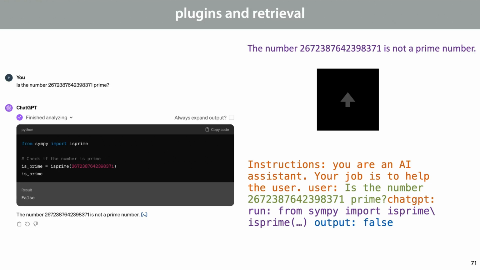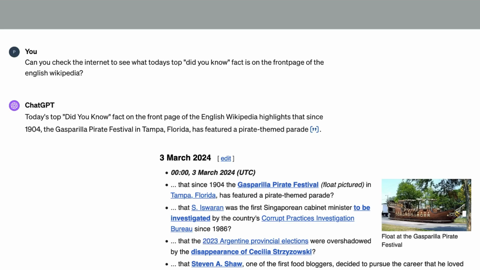Instead of a Python shell, we could also use a search engine, a database query, a request to Wolfram Alpha, or anything else we can come up with. GPT generates a query or program, which is handled by an external service, and the result is appended to the prompt.